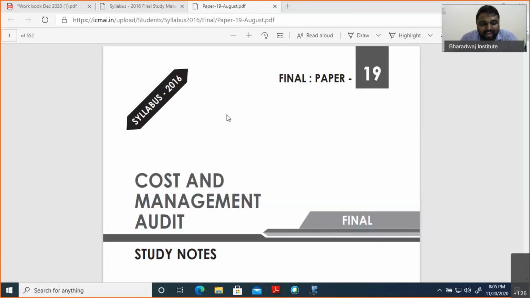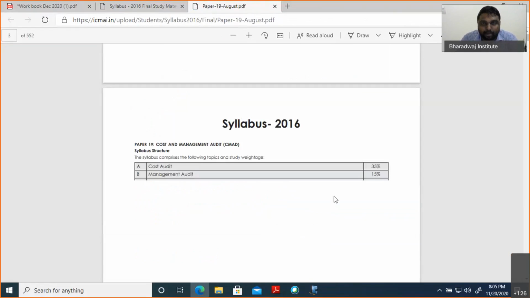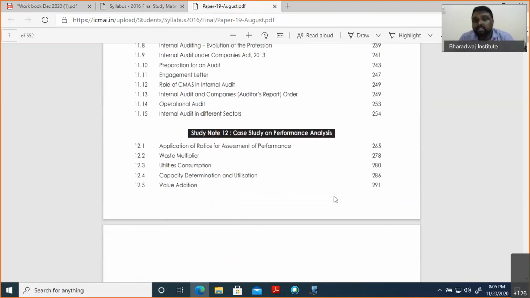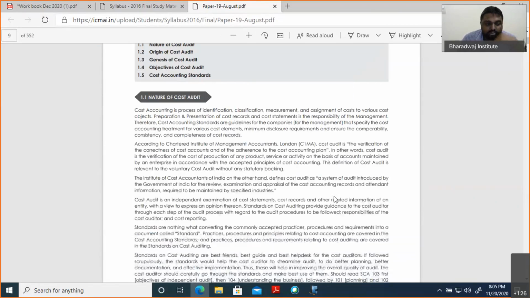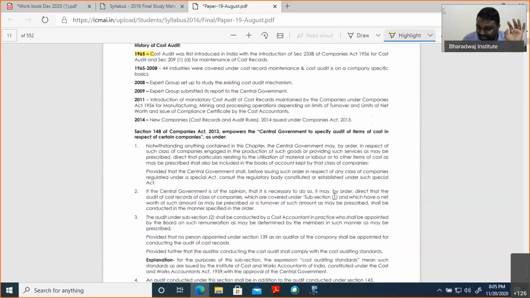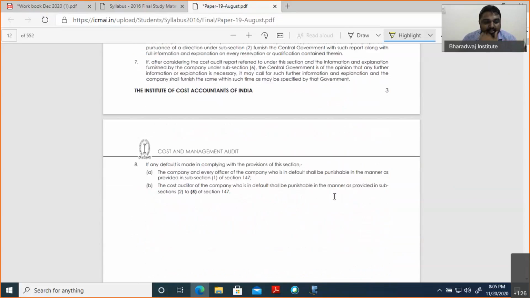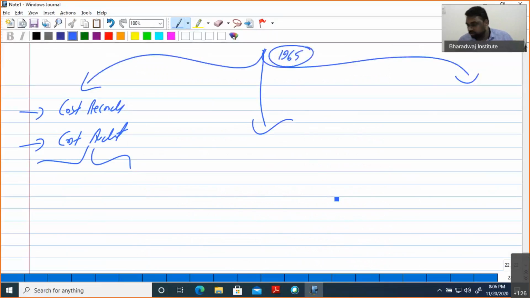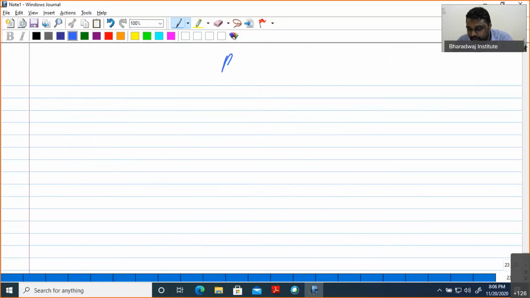From the discussion, we have now covered the topics discussed in the first two chapters of your syllabus: the origin and all those points. This is most relevant for us. Section 148, all the provisions, we have discussed there. Now the penalty, let me tell you. We will go parallelly with your syllabus. There is a penal provision.